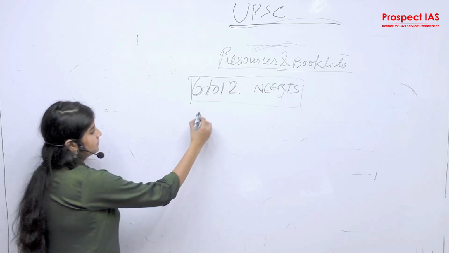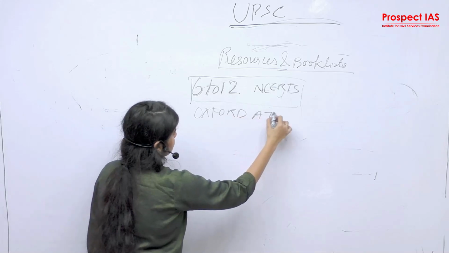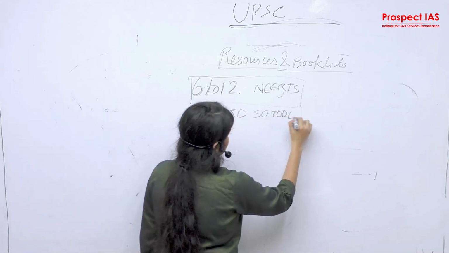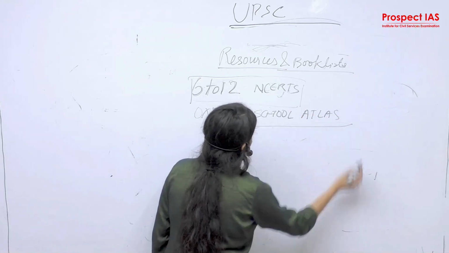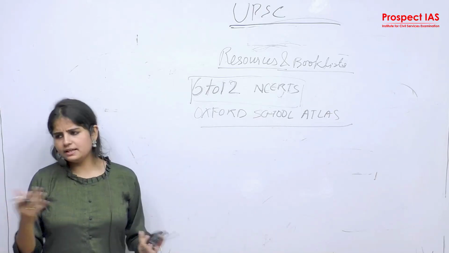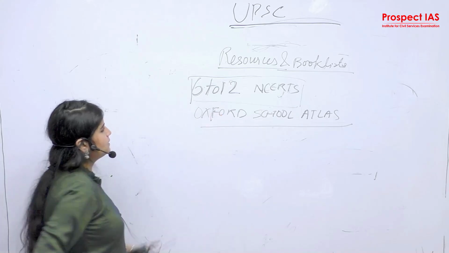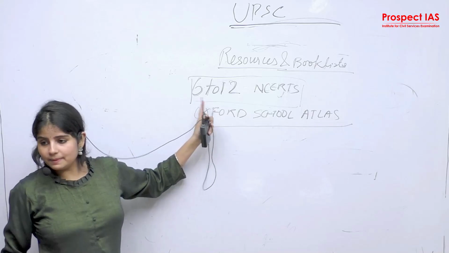After then, Oxford School Atlas, orange book or green book of Atlas, whether in Hindi or English, anything you can pick. After that, once you finish your basic general understanding with the NCERTs, you have to keep it always with you.